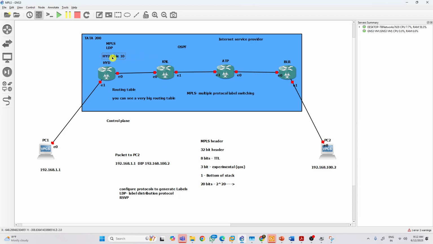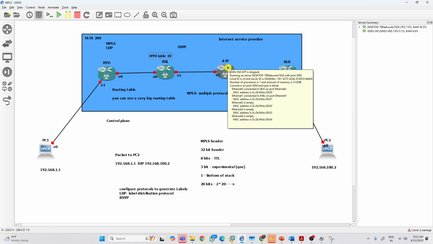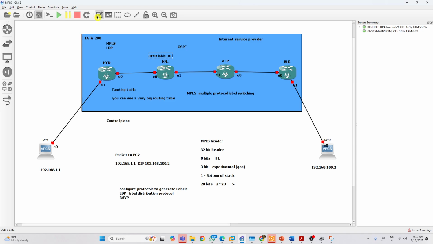Okay. So once you configure MPLS and LDP, this Hyderabad router will generate a label, 20 bits, anything. So it will generate a label. It will tell the Kurnool router. Okay. And the Anantapur router also will generate a label and tell the Kurnool router.